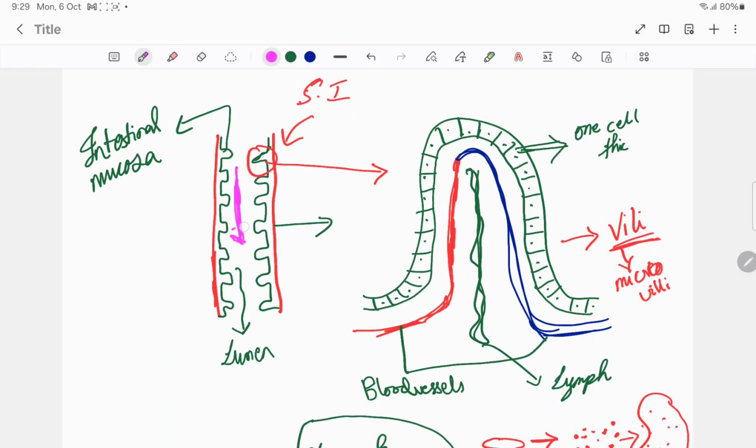Here the villi carry out absorption. Only here does absorption take place. The tablets from the small intestine are absorbed into the capillaries of the small intestine.